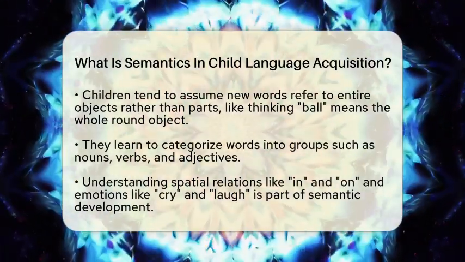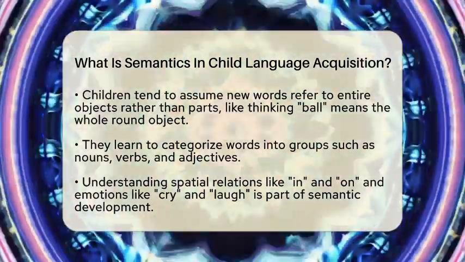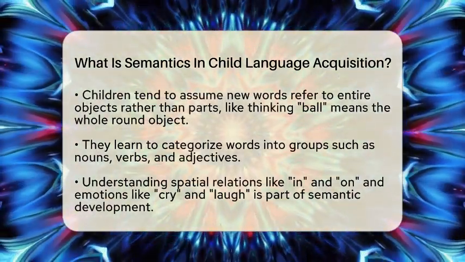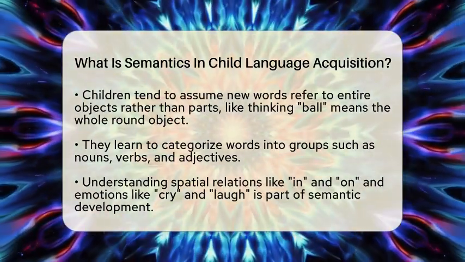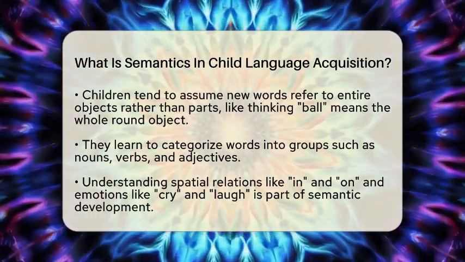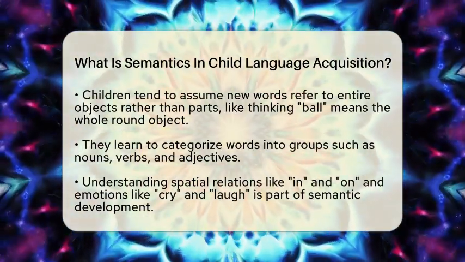Children tend to follow certain patterns when learning semantics. They often assume that a new word refers to an entire object rather than just a part of it. For example, if they hear "ball", they think of the whole round object, not just a part of it. They also learn to group words into categories, like nouns for objects, verbs for actions, and adjectives for descriptions.